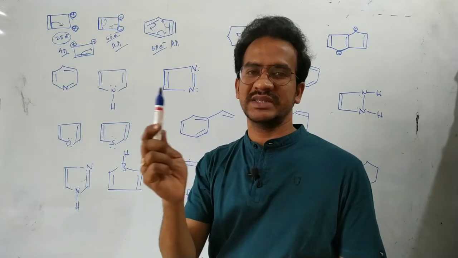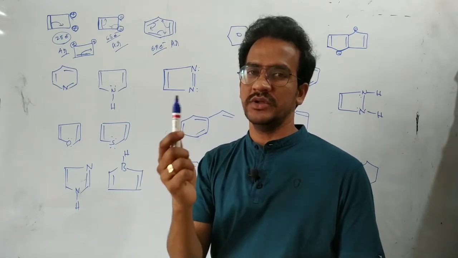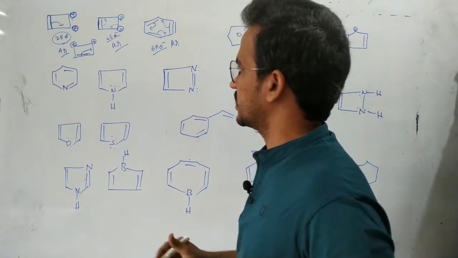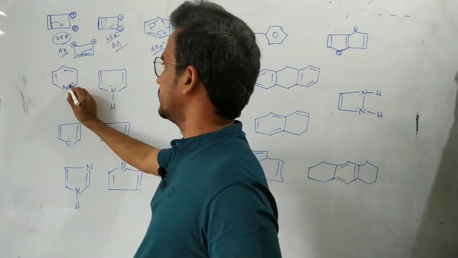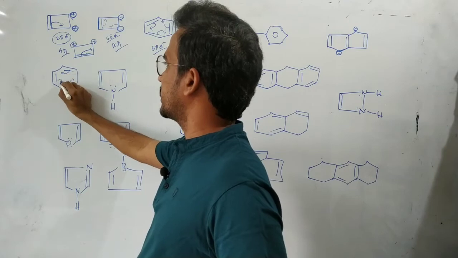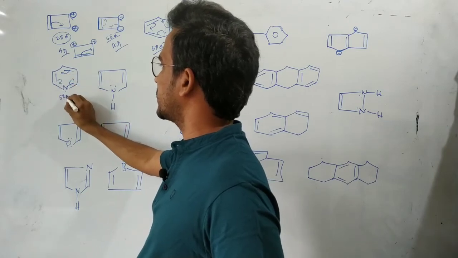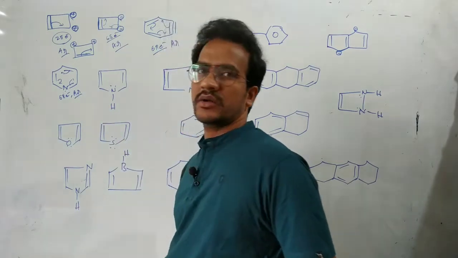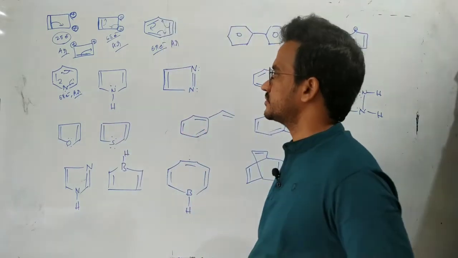That means here all 6 p orbitals are parallel in a benzene, so those are involved in bonding. Those are involved in resonance actually. Okay, so in this case pyridine, here 2 pi, here 2 pi, here 2 pi. That means here 6 pi electrons, aromatic in nature.